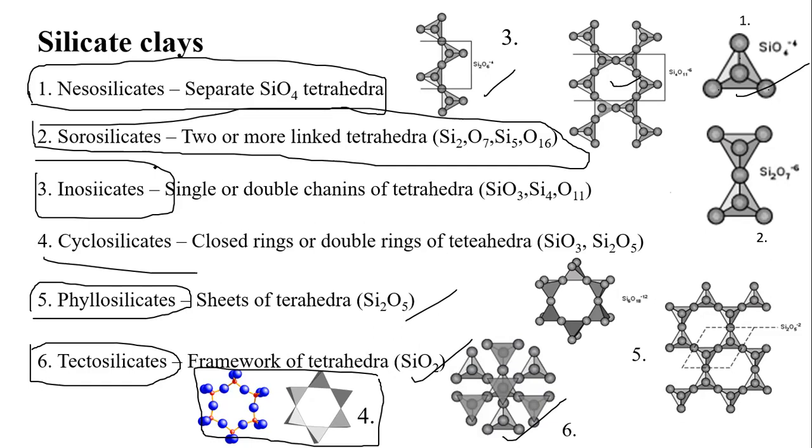So overall, students, in silicate clays, we can see 6 types. That is the nesosilicates, sorosilicates, inosilicates, cyclosilicates, phyllosilicates, tectosilicates.